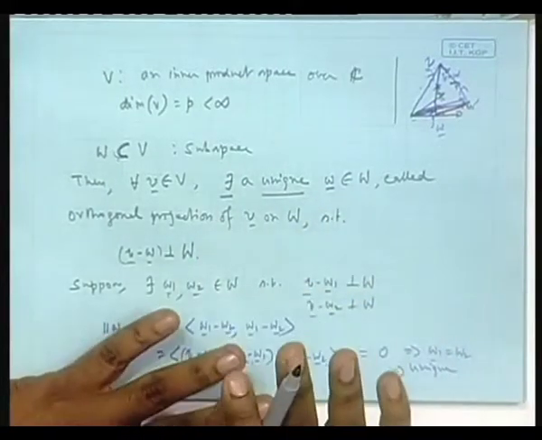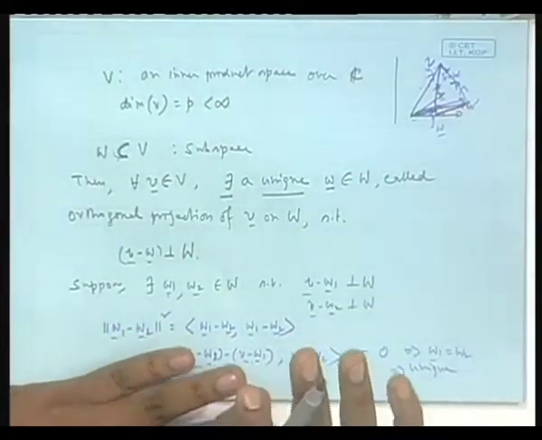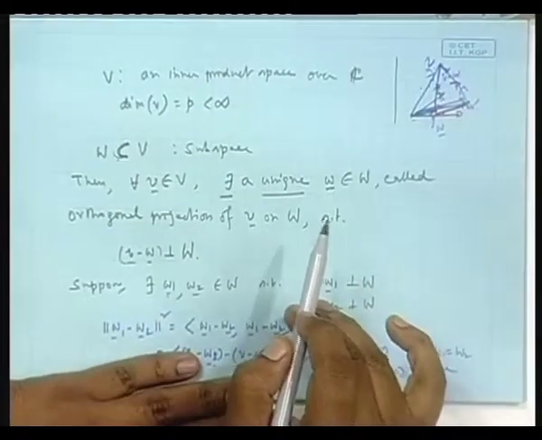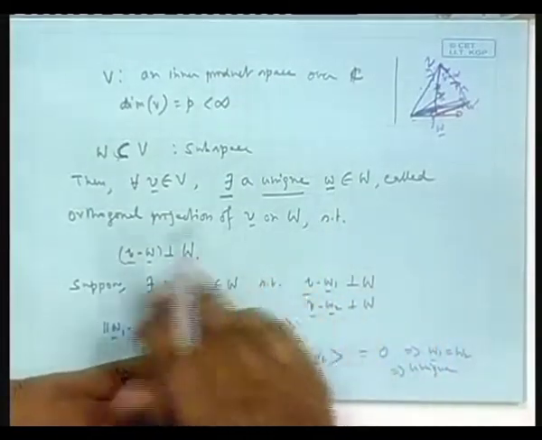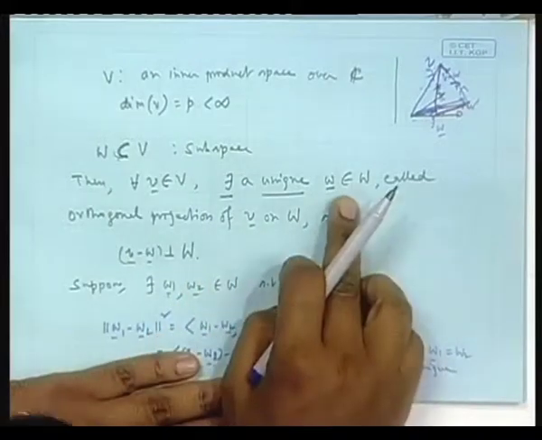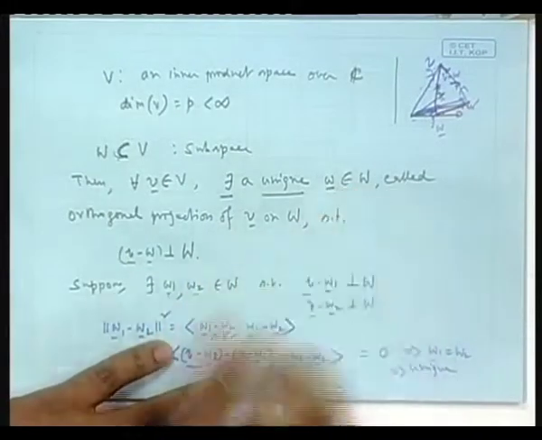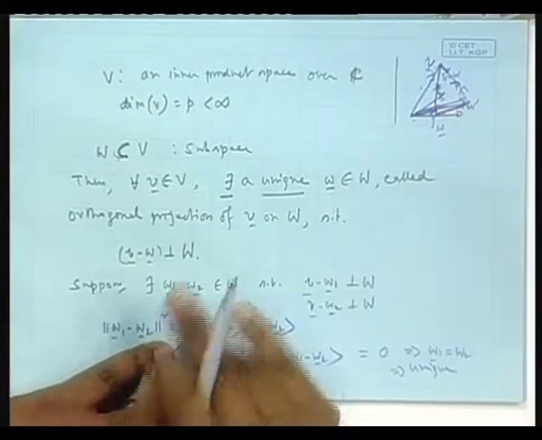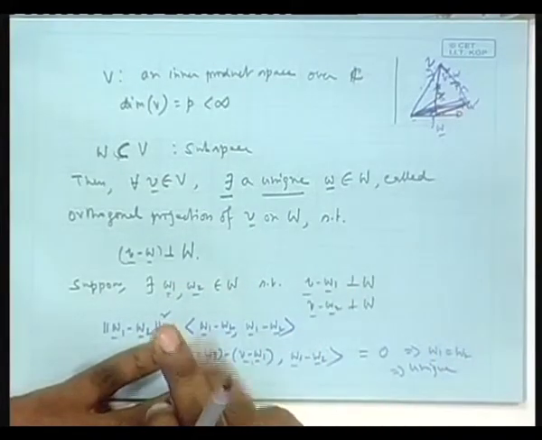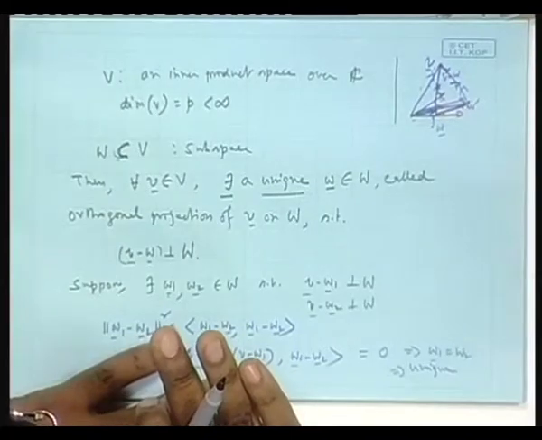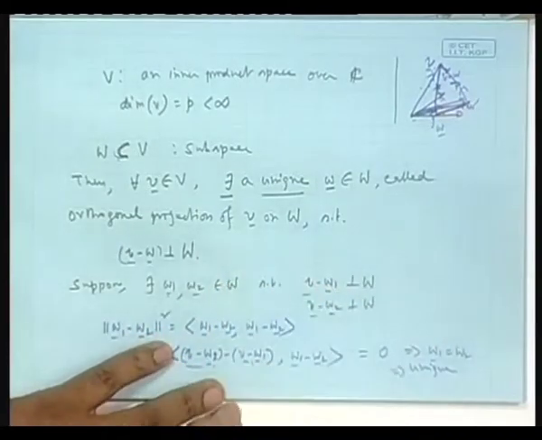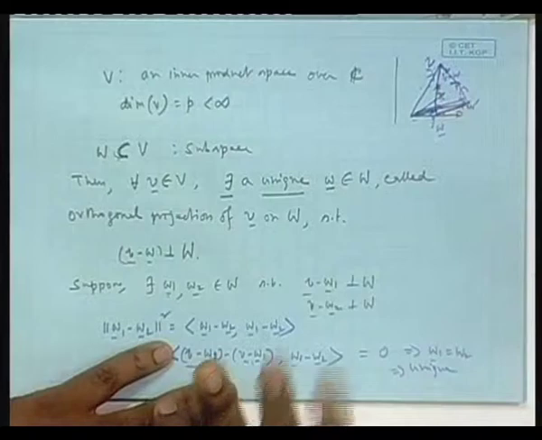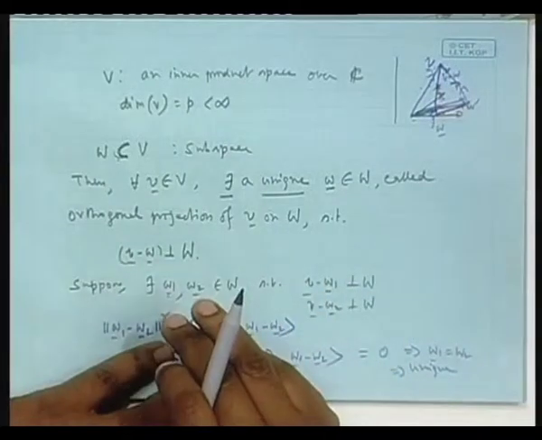V is an inner product space. There is an inner product defined. So, obviously, by the Gram-Schmidt procedure, I can have an orthogonal basis, or orthonormal even, for W. There is at least one orthogonal basis of W, and therefore infinitely many exist. That we have proved the other day. See, I did not do all those things for fun. I did Gram-Schmidt with something in mind.